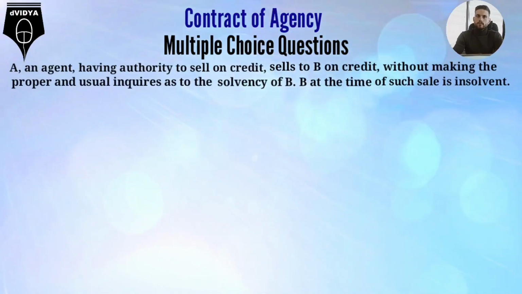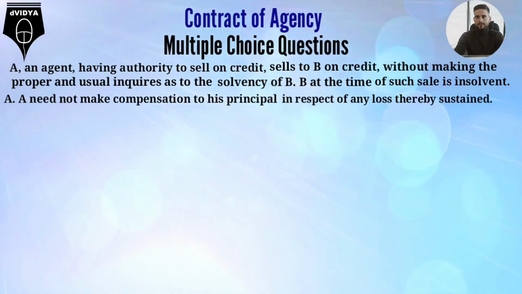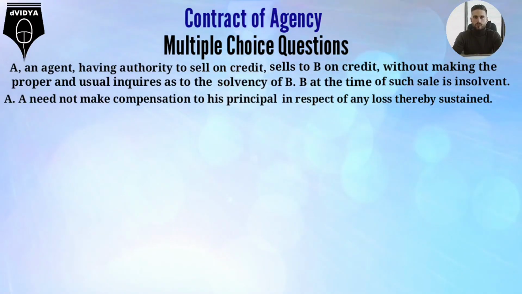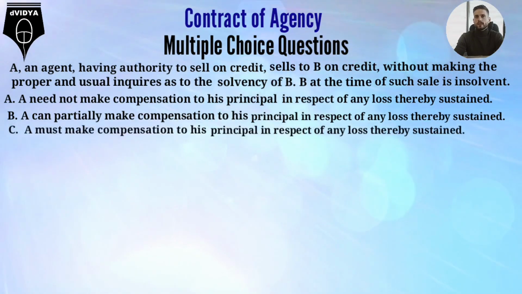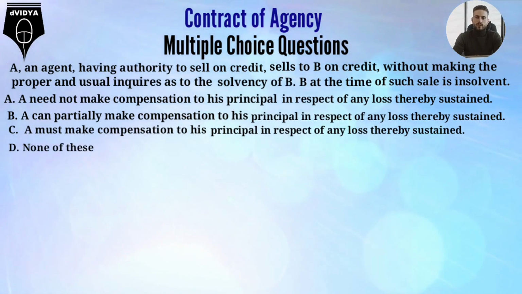A, an agent having authority to sell on credit, sells to B on credit without making the proper and usual inquiries as to the solvency of B. B at the time of such sale is insolvent. Option A. A need not make compensation to his principal in respect of any loss thereby sustained. Option B. A can partially make compensation to his principal in respect of any loss thereby sustained. Option C. A must make compensation to his principal in respect of any loss thereby sustained. Option D. None of these.